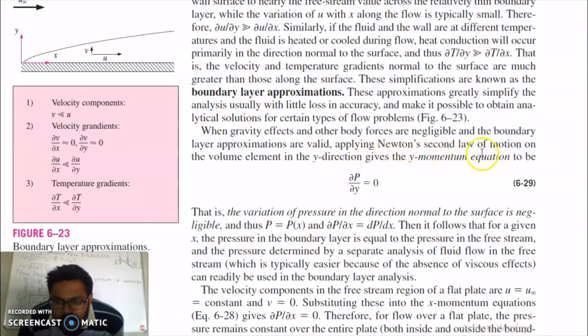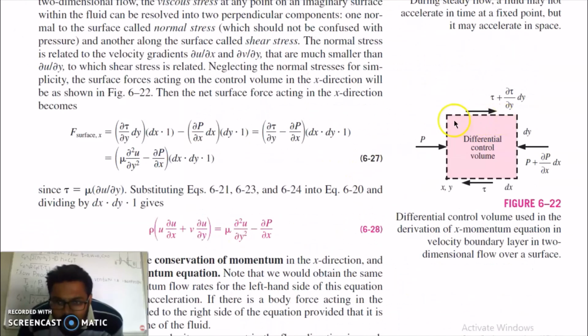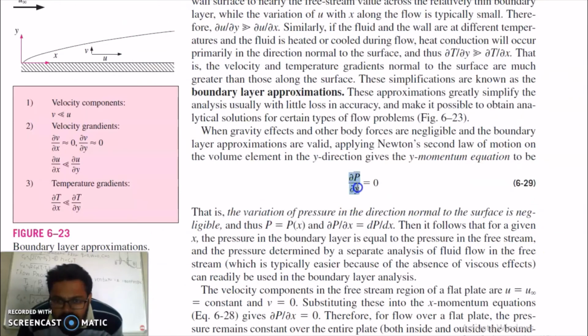Apply Newton's second law of motion on volumetric element in y direction, gives y momentum equation. On this element, the gravity force is neglected. If you apply Newton's second law in y direction, then you will get this equation: del p by del y is equal to 0, which means the pressure variation in the y direction is negligible. The variation of pressure in the direction normal to the surface is negligible, and thus pressure is a function of only x coordinate, means del p by del x partial is equal to dp by dx.